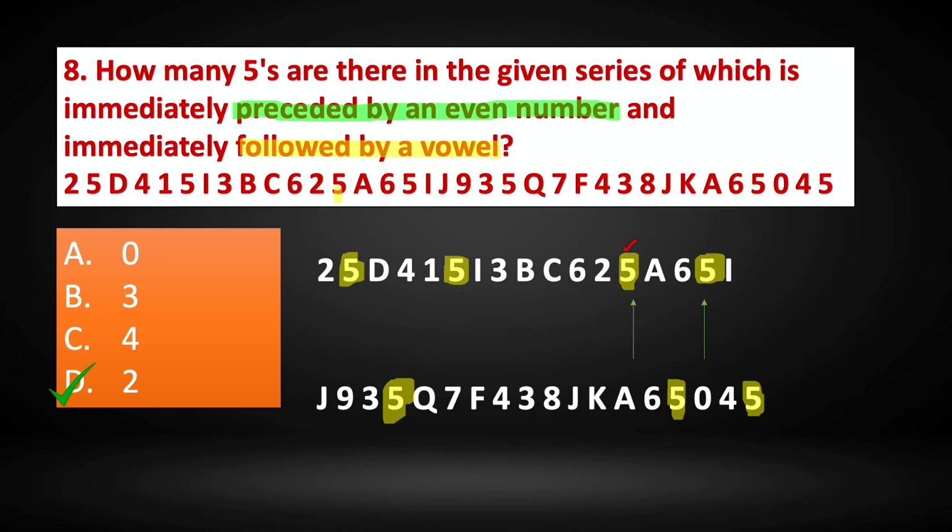So only 2 5s are preceded by an even number and followed by a vowel. The rest, they do not satisfy both the conditions. So the correct answer is option D, 2.